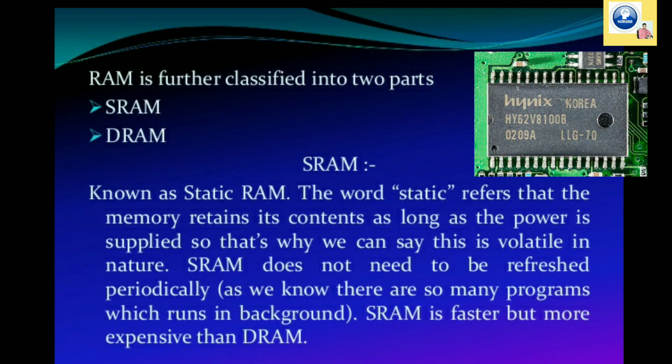RAM is further classified into two parts, that is static RAM and dynamic RAM. So let's talk about static RAM. As the word static refers, the memory retains its contents as long as the power is supplied. So that's why we can say this is volatile in nature. SRAM does not need to be refreshed periodically. As we know, there are so many programs which run in the background. SRAM is faster but more expensive than dynamic RAM.